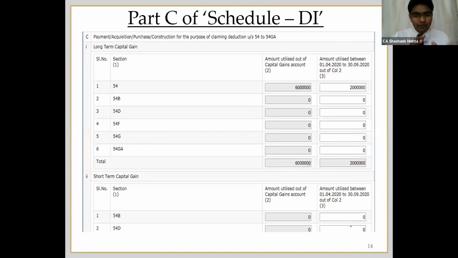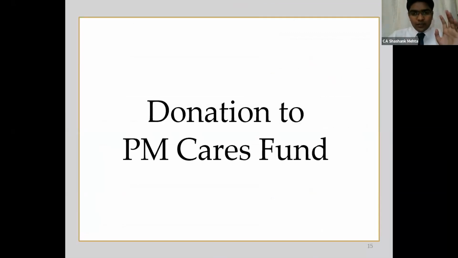Say suppose in this example which I have taken, there was an amount utilized from capital gain account scheme of say suppose 60 lakh rupees. So here the auto populated amount will come, and now here I have to inform what was the amount which was deposited by me in the CGAS account in the subsequent financial year, say suppose from 1st of April to 30th of September. That will also be a kind of valid compliance, and you will get the deduction for AY 2021. So this is also a kind of reporting schedule, so that in the subsequent year you do not claim double deduction of the same amount. So that was with respect to schedule DI.